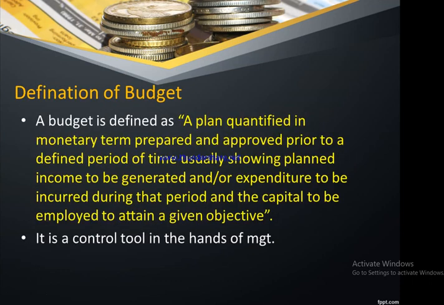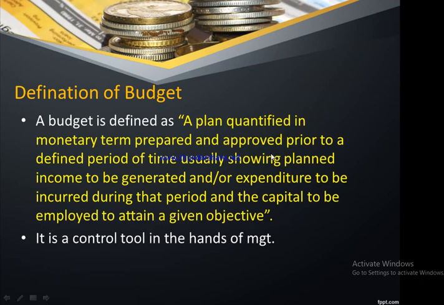So the definition says a budget is defined as a plan quantified in monetary terms, prepared and approved prior to the definite period of time, usually showing planned income to be generated and or expenditure to be incurred during that period, and the capital to be employed to attain a given objective.